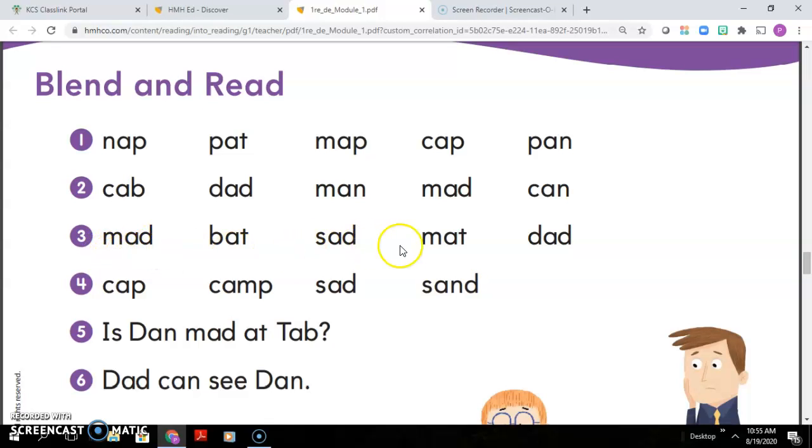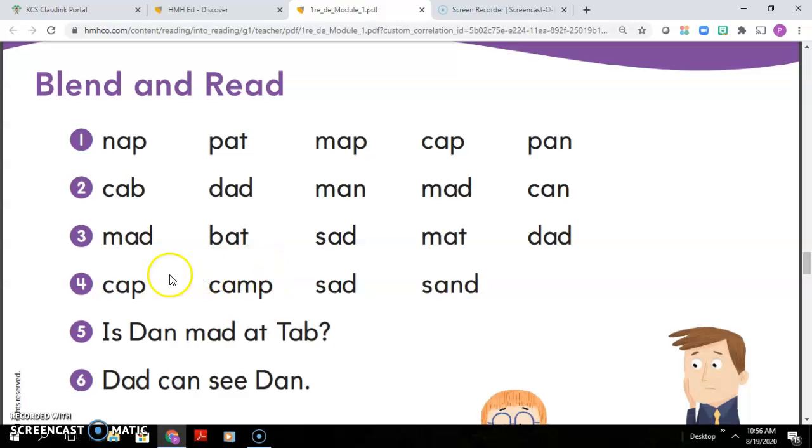All right, do we have words that begin with the same consonant? Mad and mat. All right, do we have words that end with the same consonant sound? Mad and dad, that AD word family. And we also have sad, don't we? We have 3 there. And what about bat and mat? They too end with the same word family, AT.